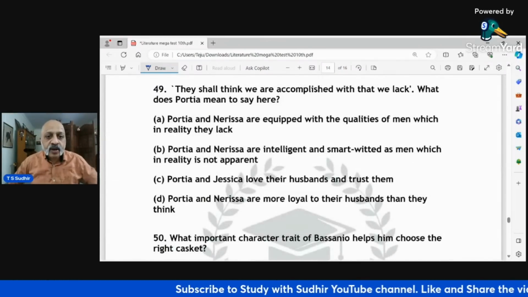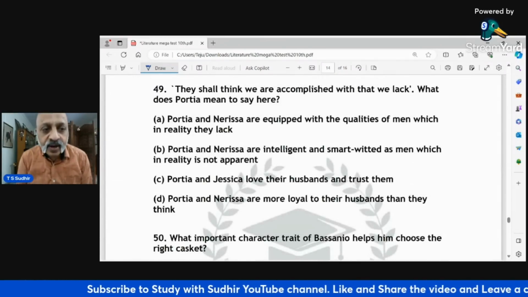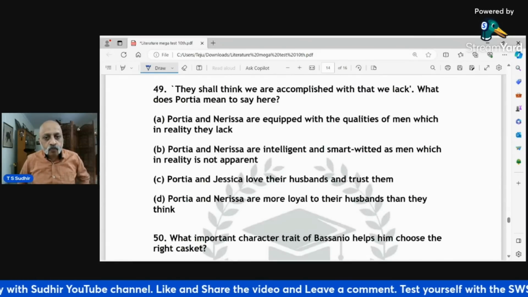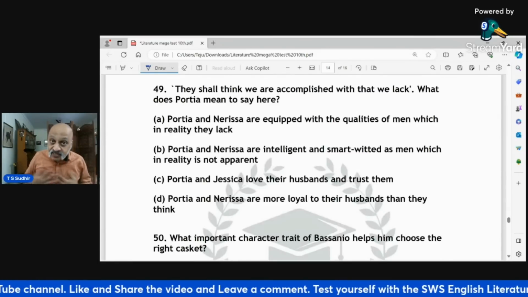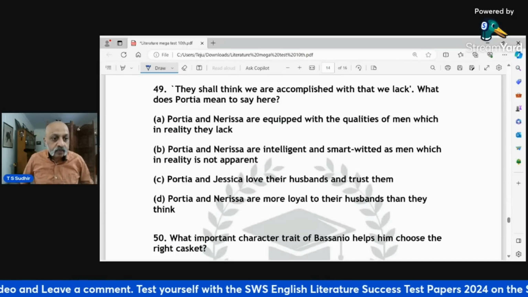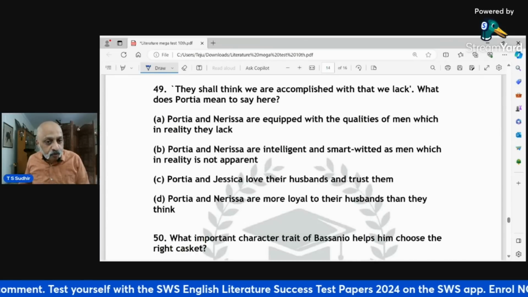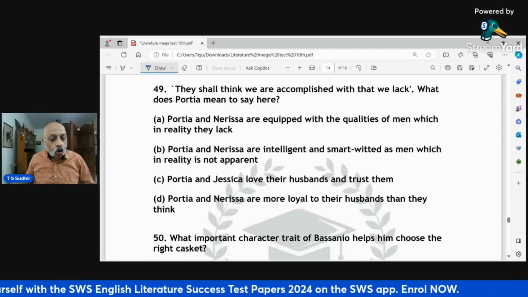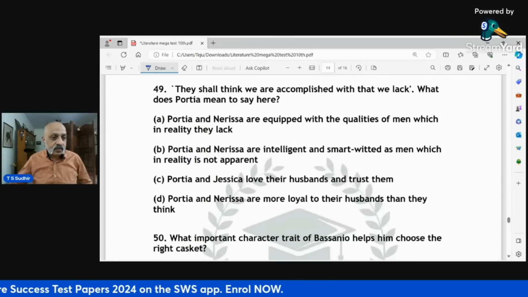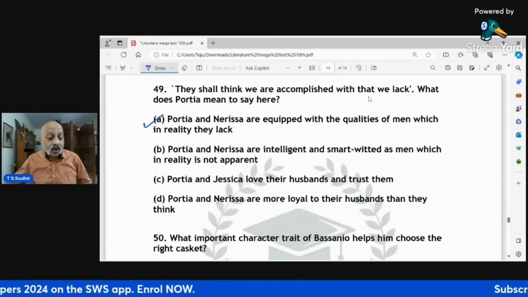They shall think we are accomplished with that we lack. What does Portia mean to say here? Portia and Nerissa are equipped with the qualities of men, which in reality they lack. Or is it talking about their intelligence and smart wit? Or are they talking about the love for their husbands and their trust? Or are they talking about the loyalty to their husbands? What is it? The correct option is 49A.